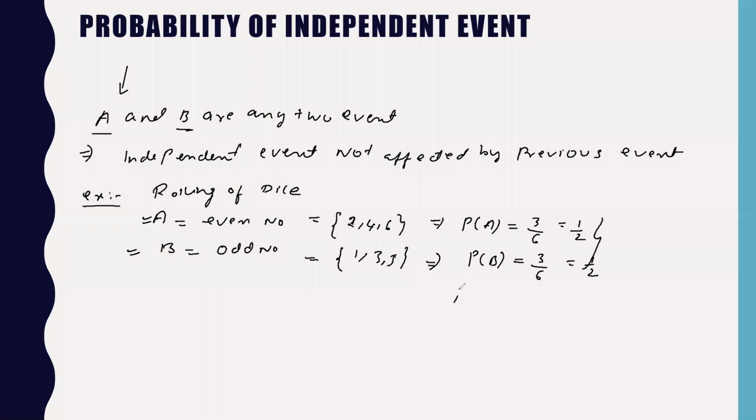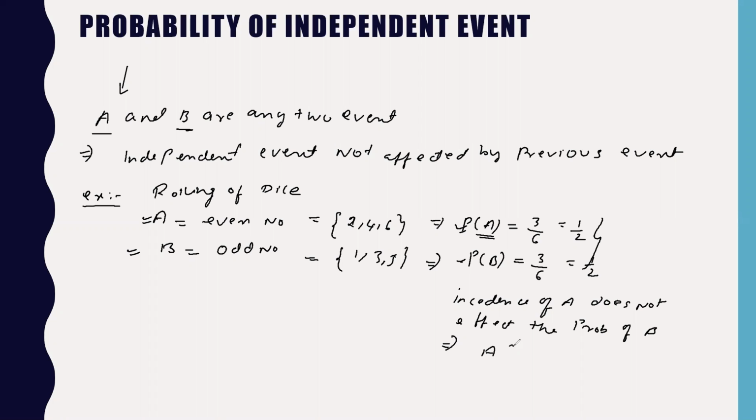The incidence of A does not affect the probability of B. So when event A occurs, the probability of A does not affect the probability of B. Okay, so therefore it is independent.